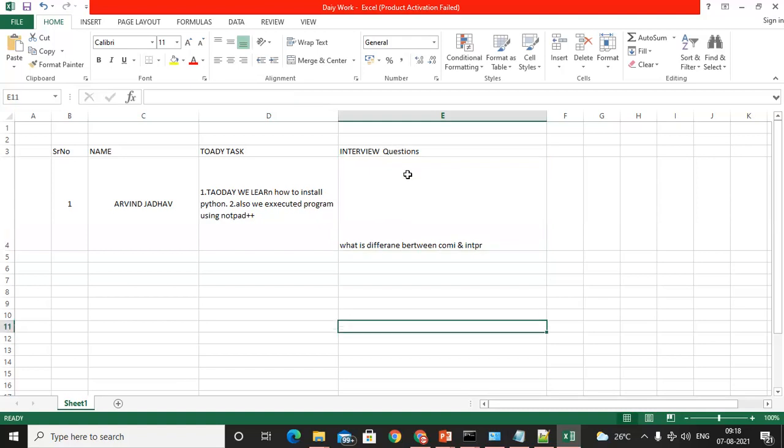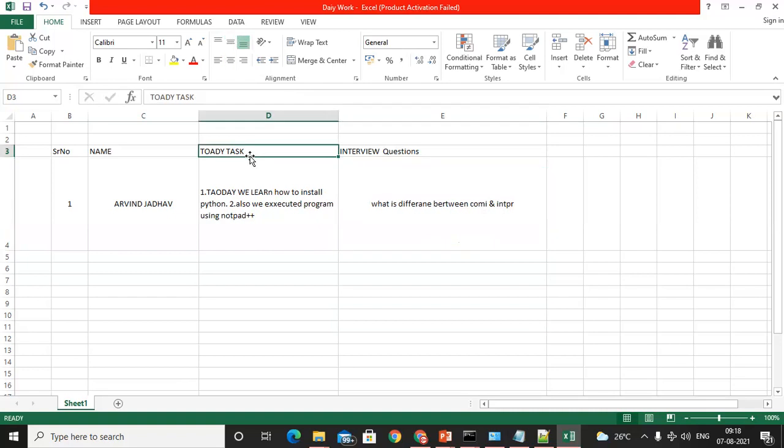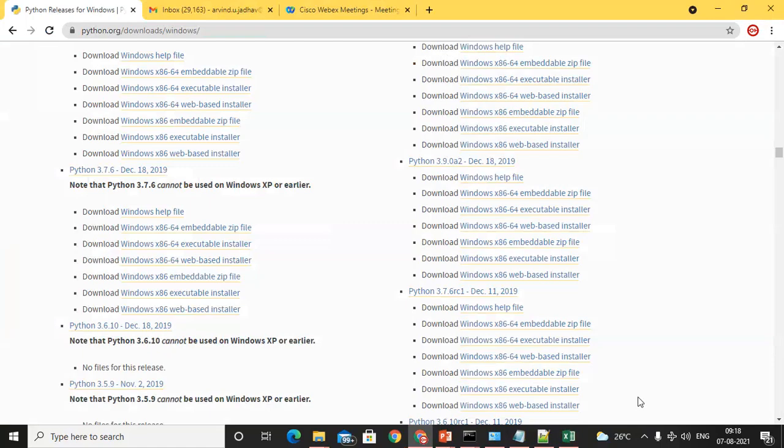So like that, I will share this sheet. Daily, I will create the names of those students who are registered right now. So you have to complete the daily task like this, and along with today's task, here I will specify the date. I will create it; however I figure out how to do it, I will do it and share it. But something like this will be there, so you need to clear it. Daily, you have to fill it in.